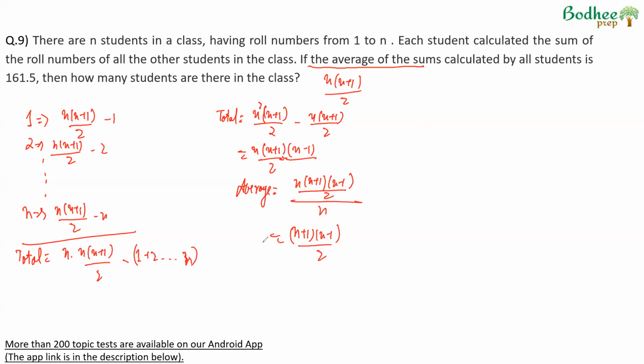The average is given as 161 by 2, and therefore we can say n plus 1 into n minus 1 by 2 is equal to 161.5, which means n plus 1 into n minus 1, that is n square minus 1, using a plus b into a minus b equals a square minus b square, is equal to 161.5 into 2, which means n square minus 1 is equal to 323, which means n square is equal to 324, which means taking the root, n is equal to 18. How many students are there in the class? The number of students in the class was n, or 18.